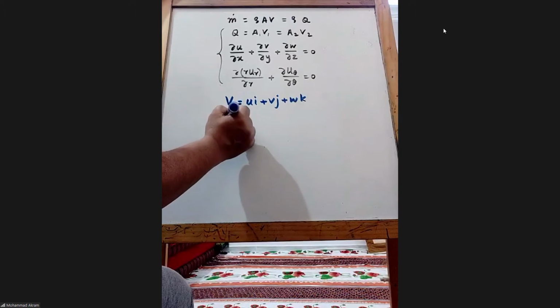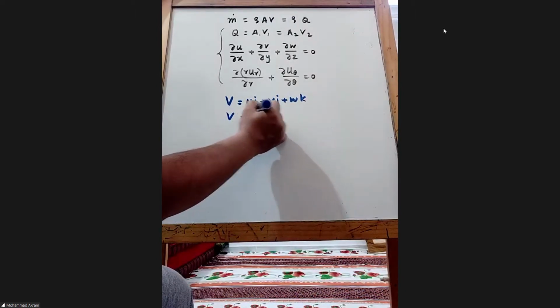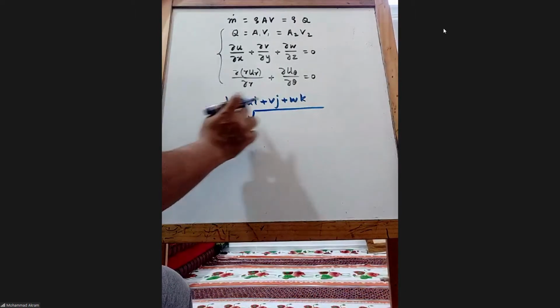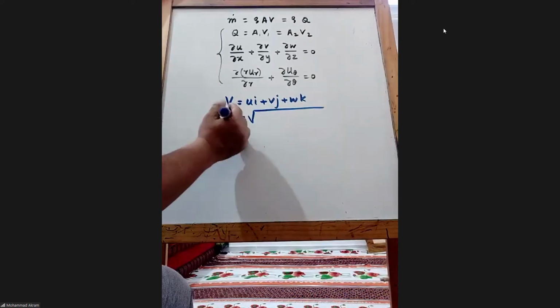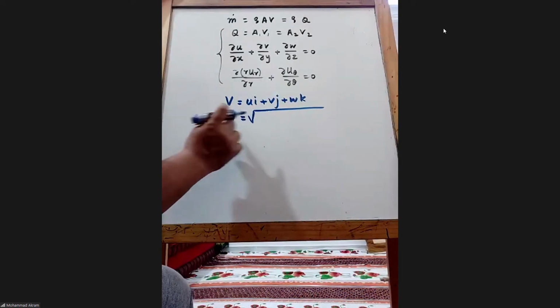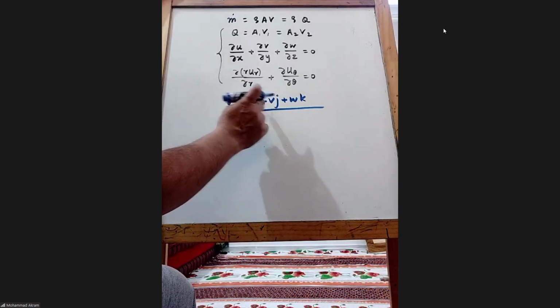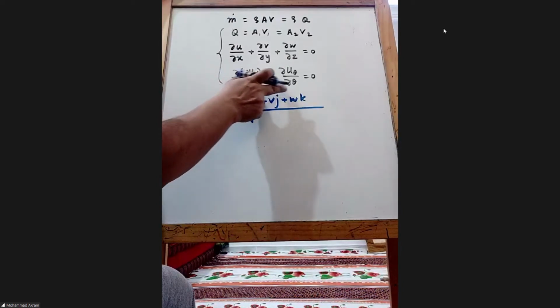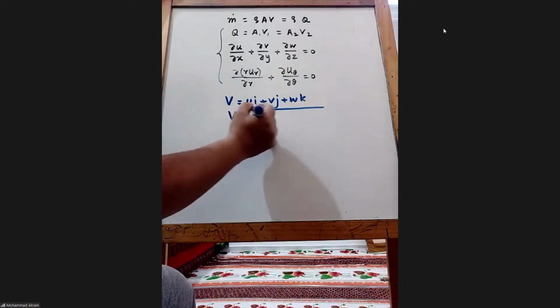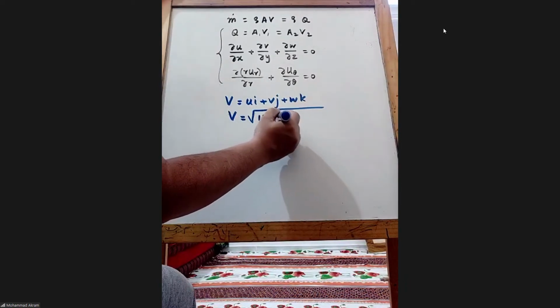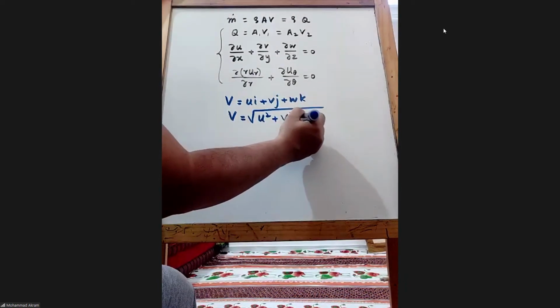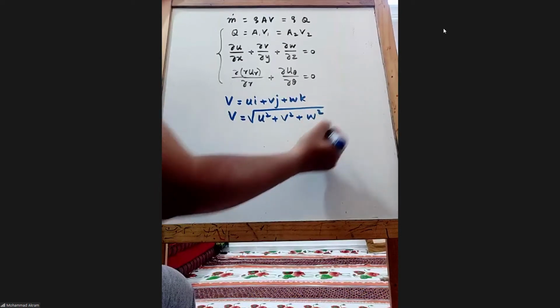And the magnitude of v is equal to what? Remember, this is capital V and this is small v. This is total velocity, and this is the velocity only in the y direction. These are the x, y, and z directions. So we have the square root of u square plus v square plus w square.